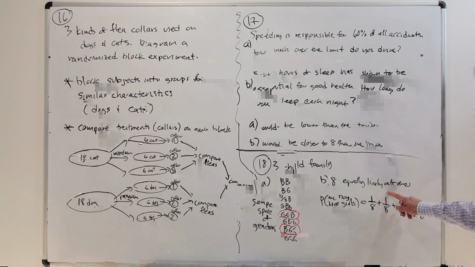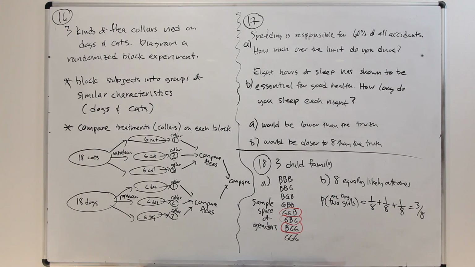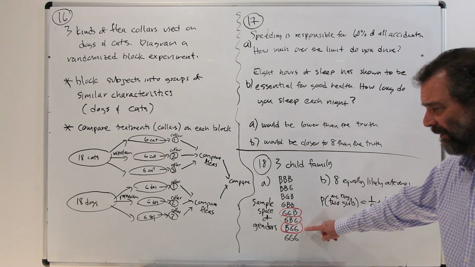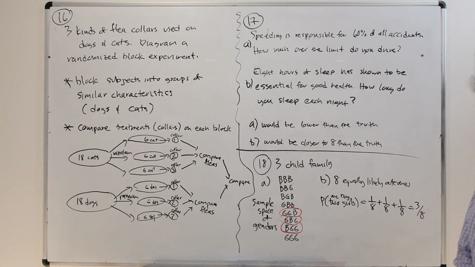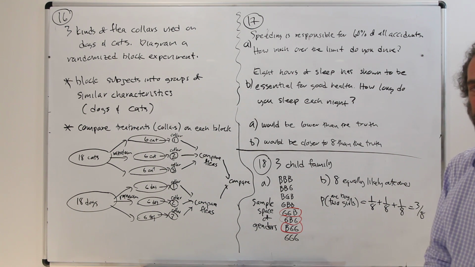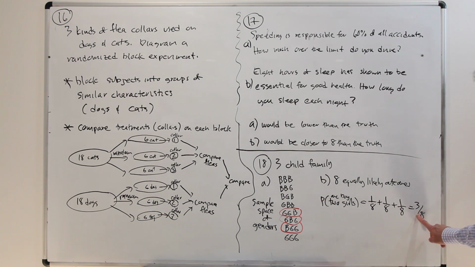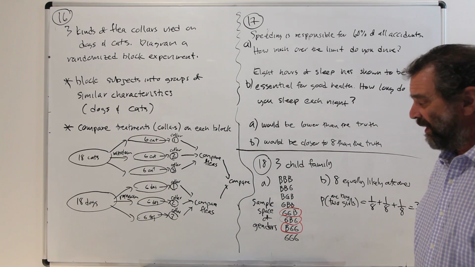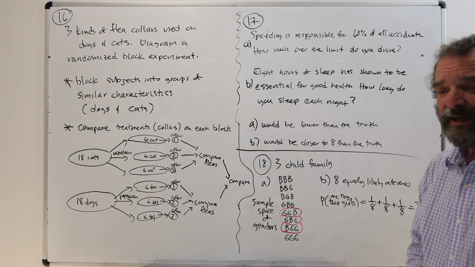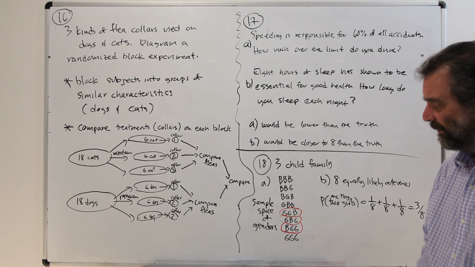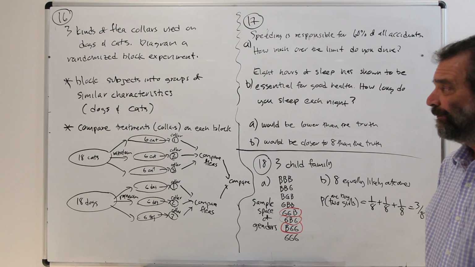So with 8 equally likely outcomes, the probability of 1 boy and 2 girls corresponds to these 3. Each of them, since it's 8 equally likely outcomes, has chance 1/8. And so if there's 3 ways it can happen, then that's 1/8 plus 1/8 plus 1/8 for the probability to give you 3/8. Another way to think about it is anytime you have equally likely outcomes and you have an event, the probability of the event is the number of outcomes in the event divided by the number of outcomes in the sample space. So that'd be 3 divided by 8.